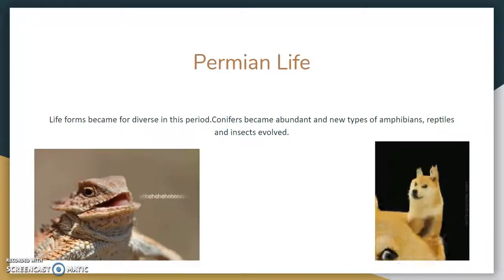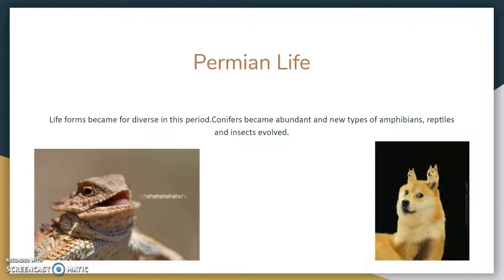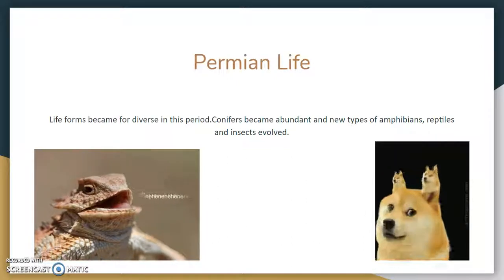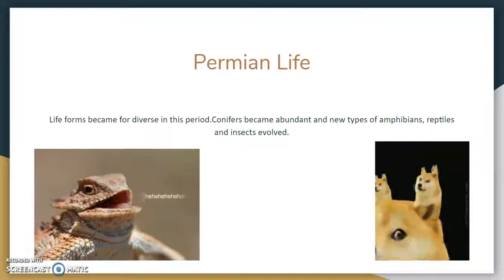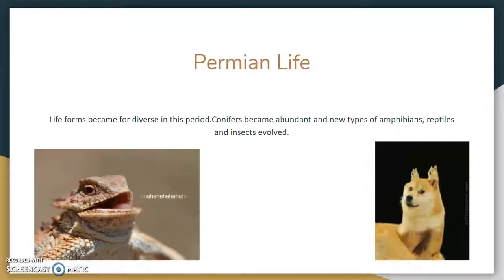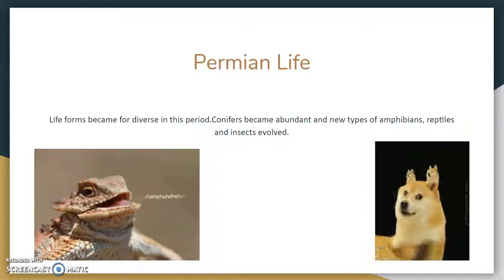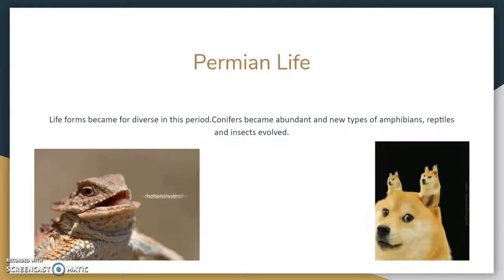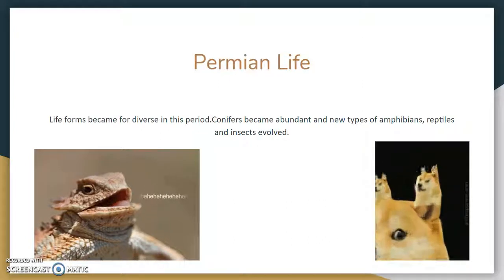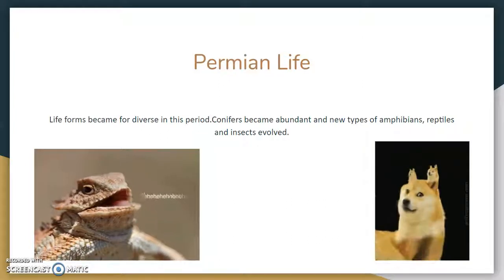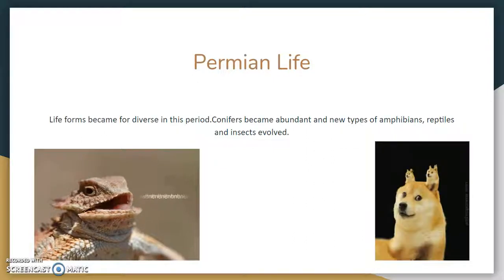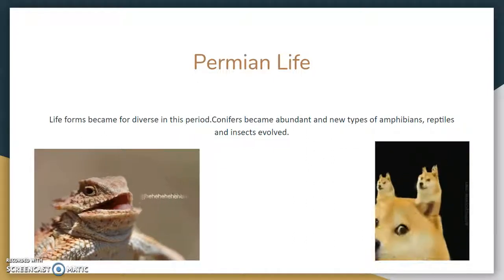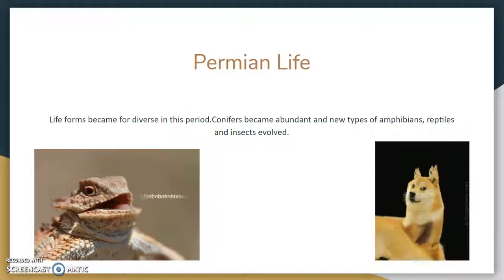Permian life. Life forms became more diverse in this period. Conifers became abundant and new types of amphibians, reptiles, and insects evolved. One group of the new reptiles were like mammals. Their fossils somewhat represent the jawbones and skulls of actual mammals today. One other group had developed scales on their backs, like Dimetrodons. We aren't sure what caused the Permian extinction, but several theories are volcanoes, climate change, meteor impact, and